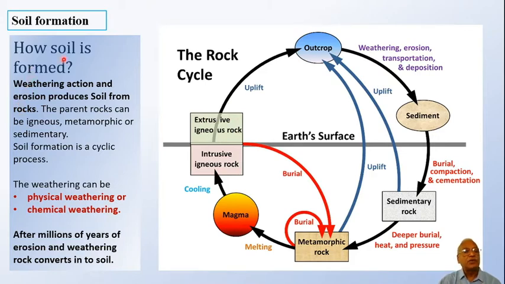So, how is the soil formed? If we ask a question, the answer would be very simple. Weathering action and erosion produces soil from rocks. The parent rocks can be igneous or metamorphic or sedimentary rock. The soil formation is a cyclic process. Now, the weathering can be physical weathering or chemical weathering. After millions of years of weathering, a rock converts into a soil.